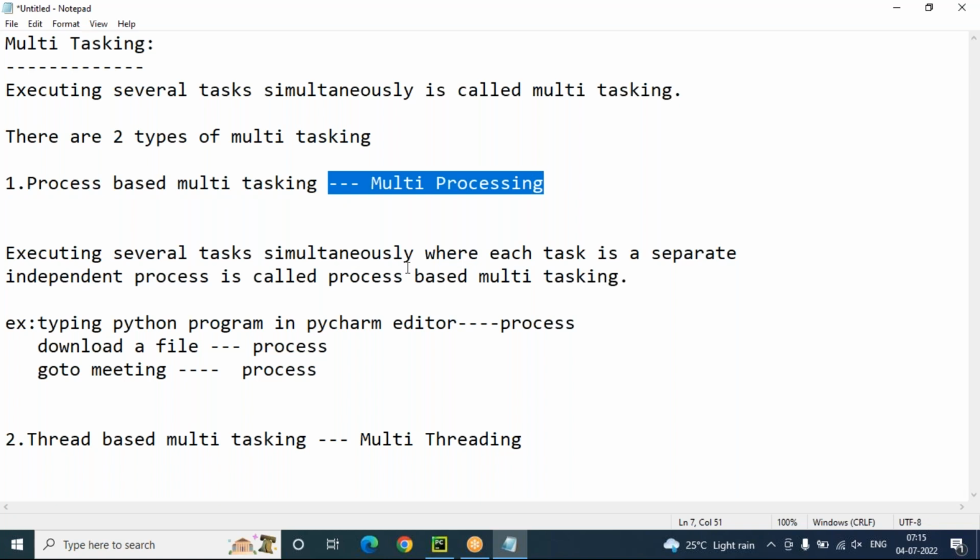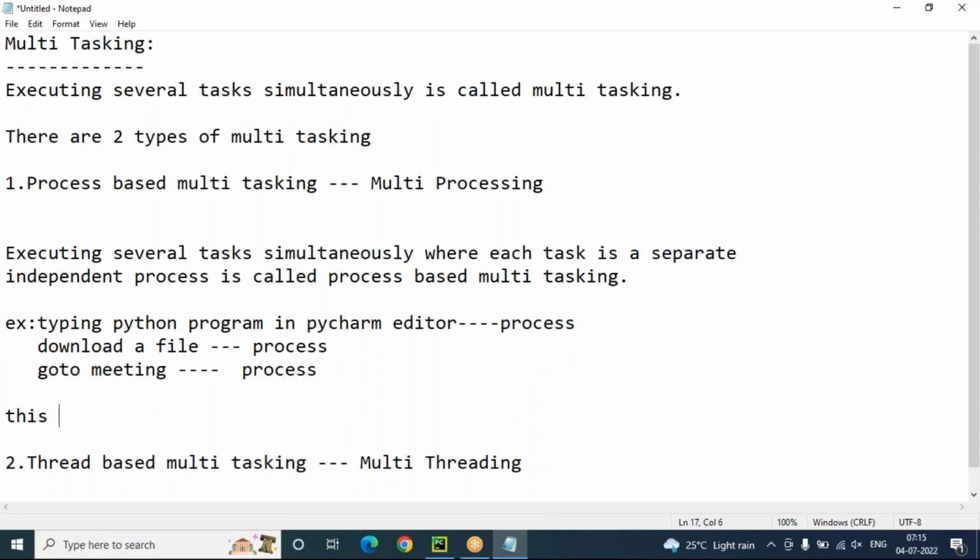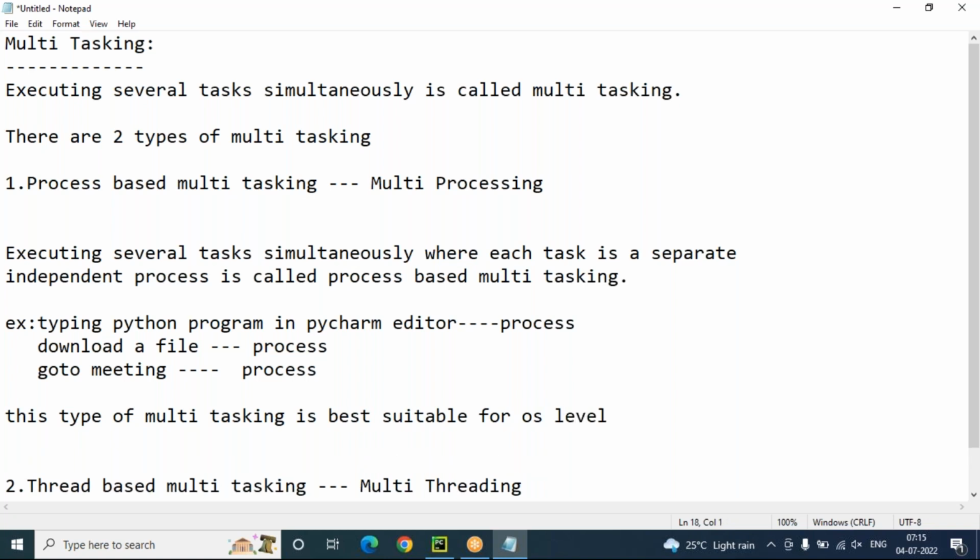But this type of multitasking is best suitable for the operating system level, OS level only. This type of multitasking is best suitable for operating system level, OS level only. Got my point?